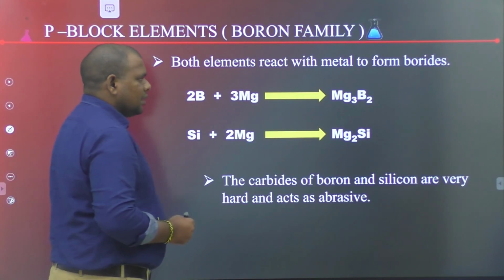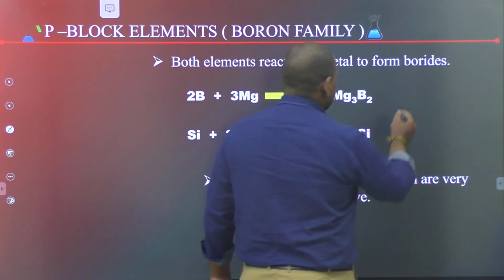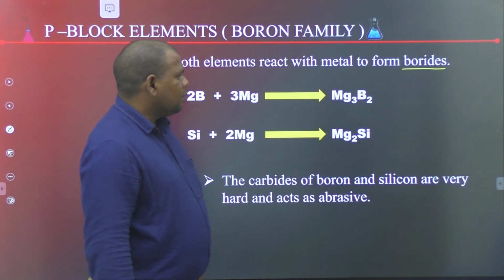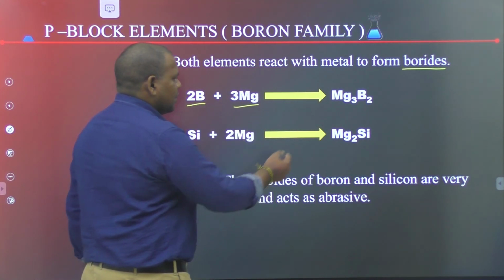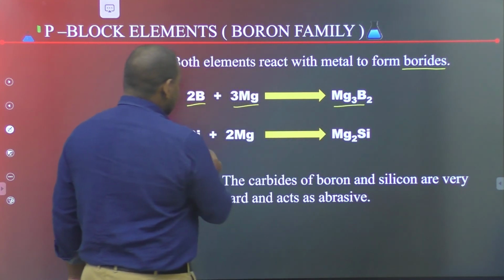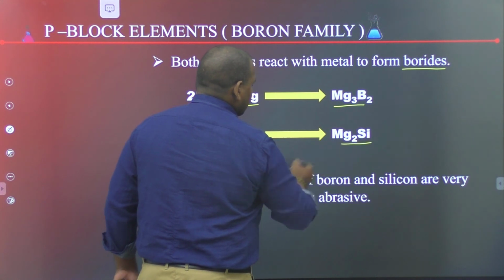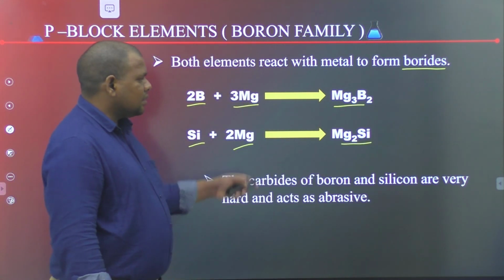Both elements react with metals to form borides and silicides. Boron reacts with magnesium metal to form boride. Similarly, silicon also reacts with magnesium. Both elements can react with active metals.